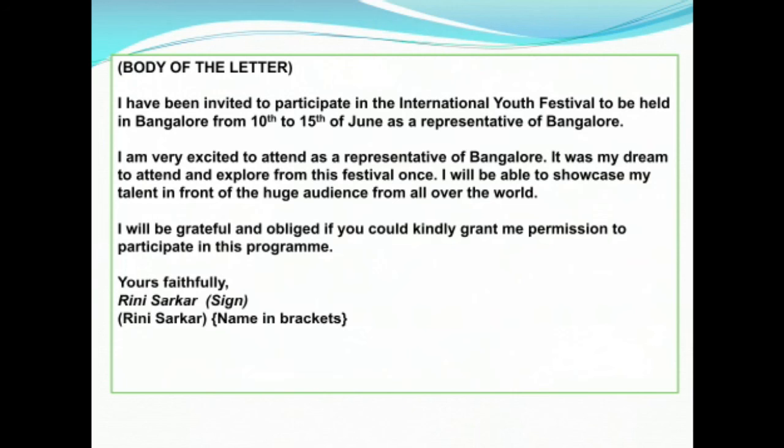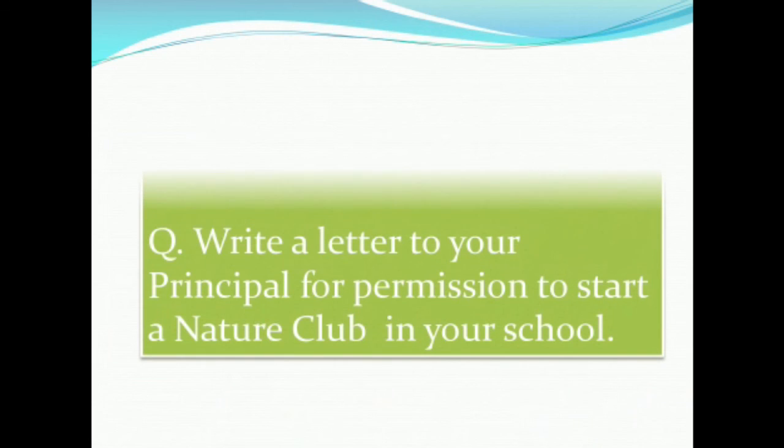And then shopping, yours faithfully, signature and the name in brackets. So in this way we are going to write the letter.